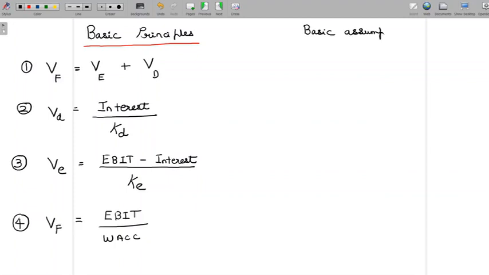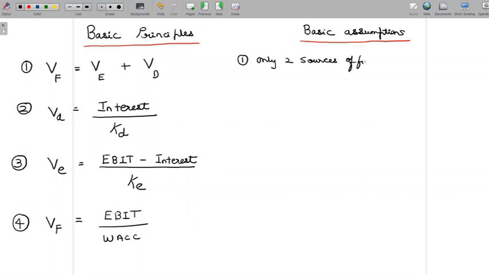Now, when we look at these basic assumptions, it's important for me to highlight here that for most part, as I've already highlighted a couple of minutes back, for most part of our discussion, these assumptions will hold true, but there are going to be cases where we would relax these assumptions and look at certain concepts. So that's important to have on top of our heads. So the first assumption is only two sources of finance.